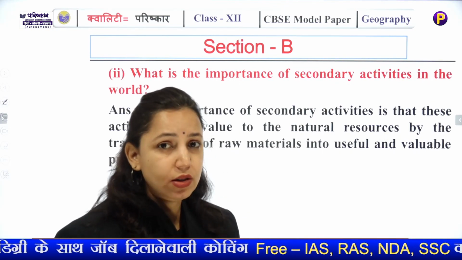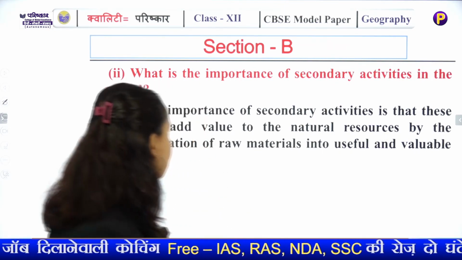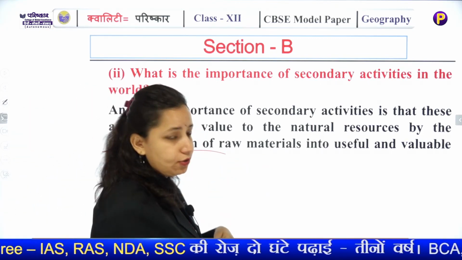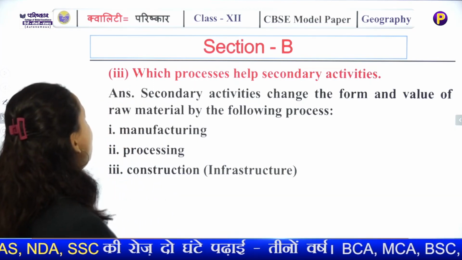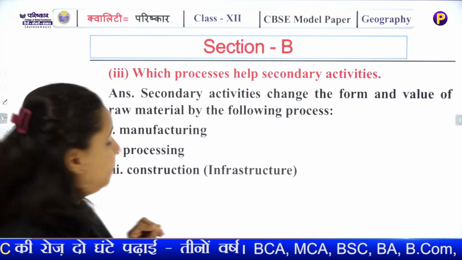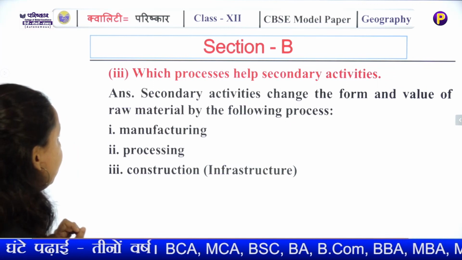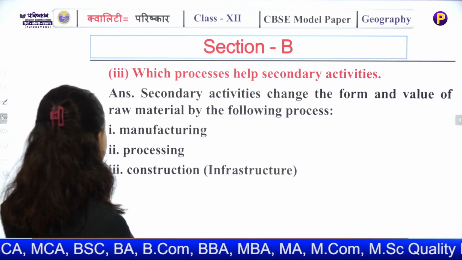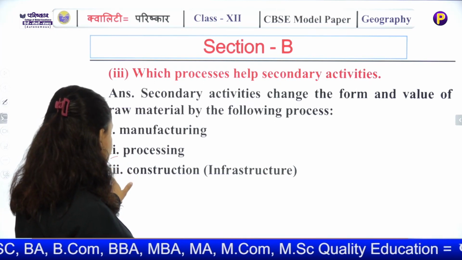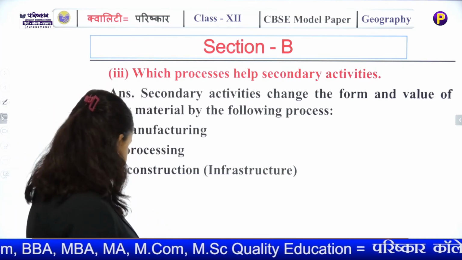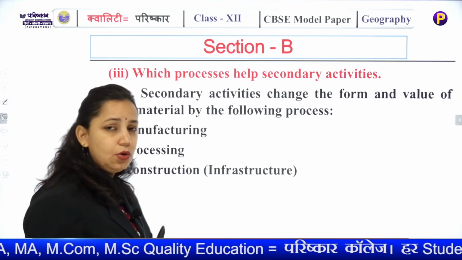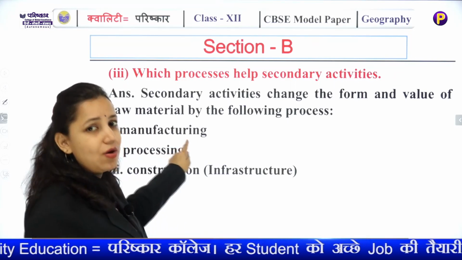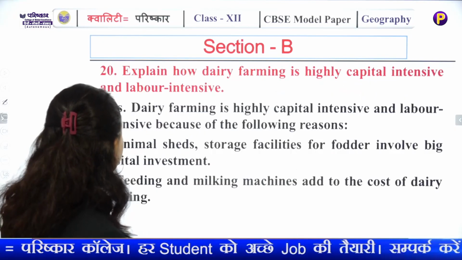So they deal with the value based products. They add value to the natural resources by transforming raw material to finished products. The keyword was valuable. Which process helps secondary activity? Now what are the processes? Looking at the paragraph you can answer: manufacturing, processing and construction. These lines you don't have to write on your own. Look at what is given in the paragraph, then you answer this question.